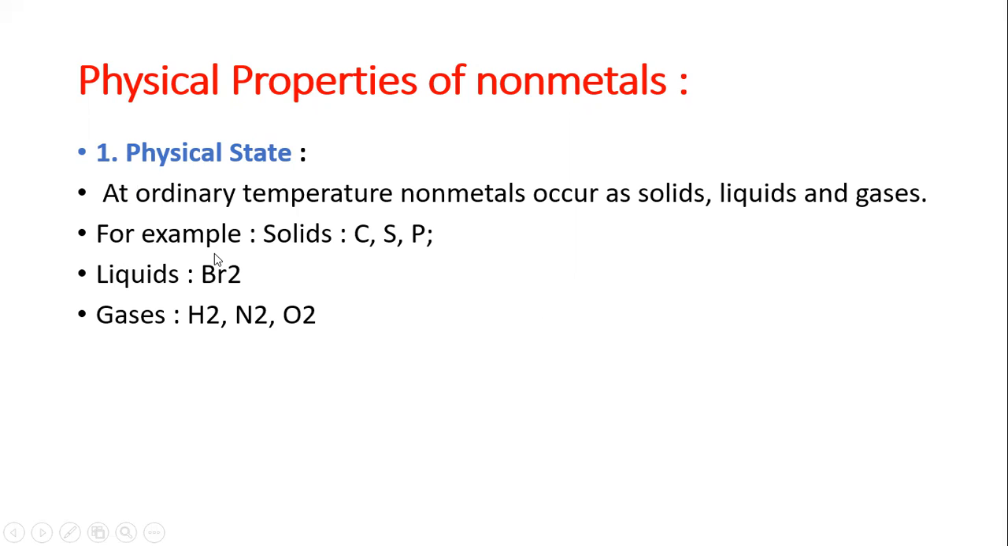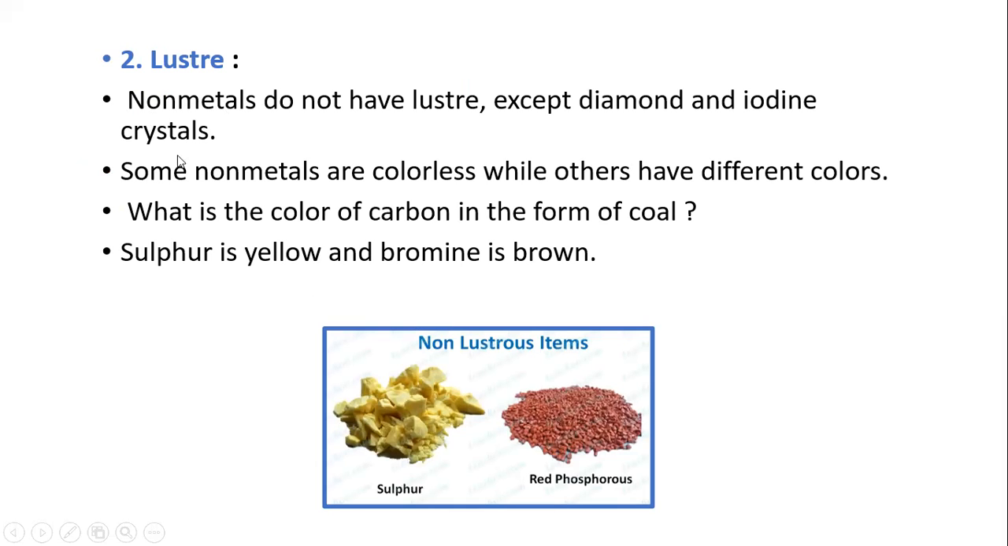For example, carbon, sulfur and phosphorus are solids, bromine is a liquid, and hydrogen, nitrogen and oxygen are gases. The next property is lustre. Non-metals do not have lustre, with the exception of diamond and iodine crystals. There is no shiny surface on non-metals.